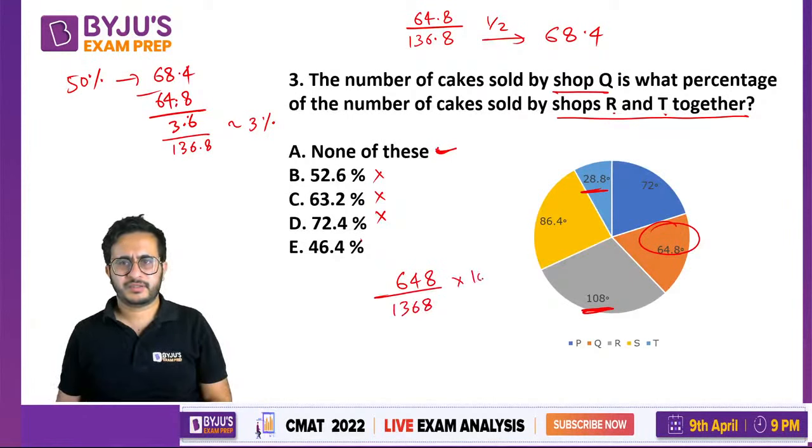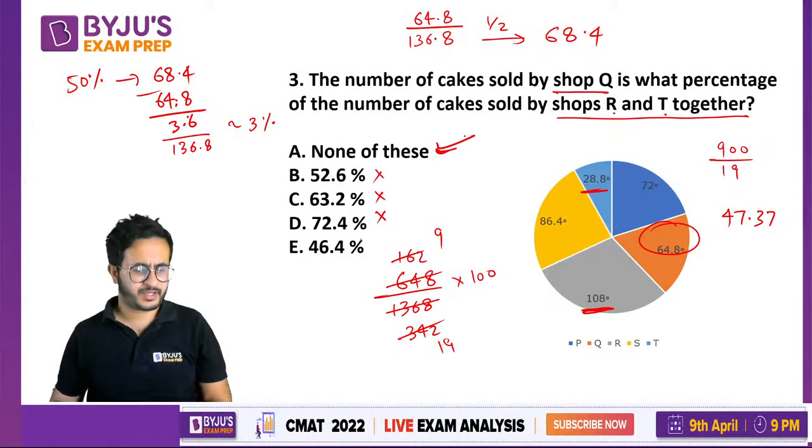1368. ठीक है, so we can divide by 4 and that is 342. Again we can divide by 9, 18 से कर लेते हैं, 18 into 9 and 18 into 19, so 900 by 19, 19 4 is 76, 140, 7 133, 7 3, so 47.37, so none of these will be the answer in that case.